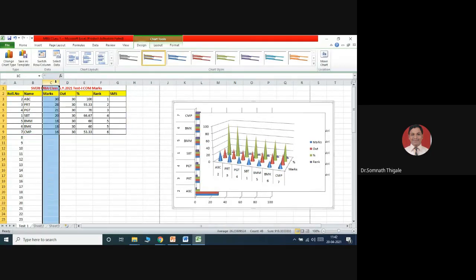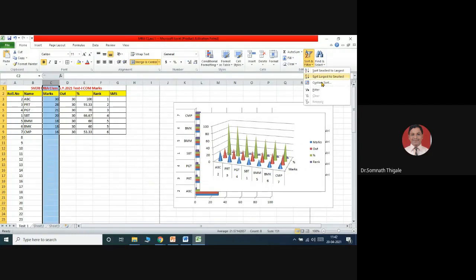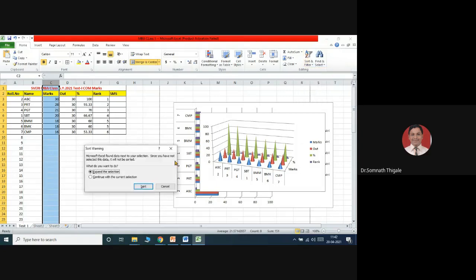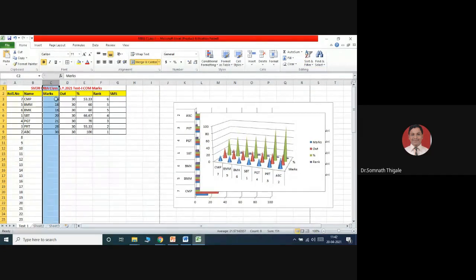If I select this and sort, then largest to smallest. Now I'll go with smallest to largest. See here, smallest and largest. Automatically the rank has changed. Earlier it was 1 to 6, now it is 6 to 1. This kind of sorting of data can be done very easily in Microsoft Excel.